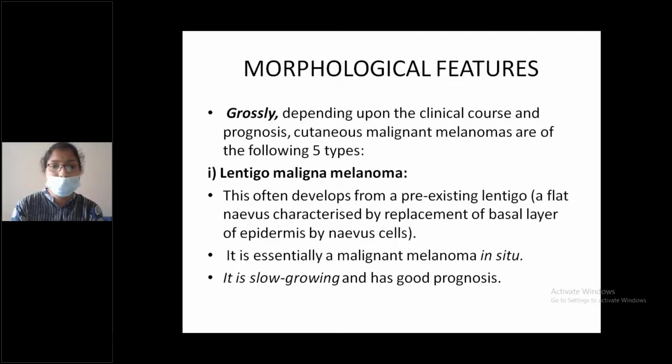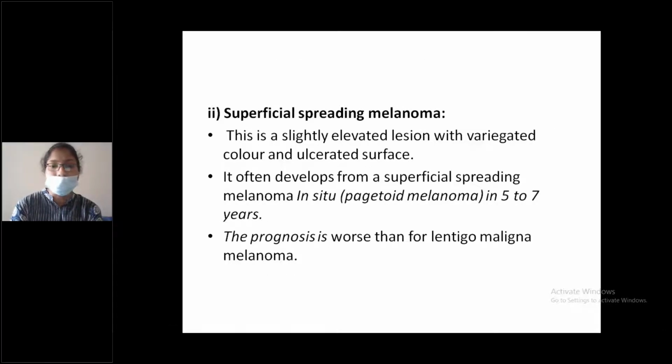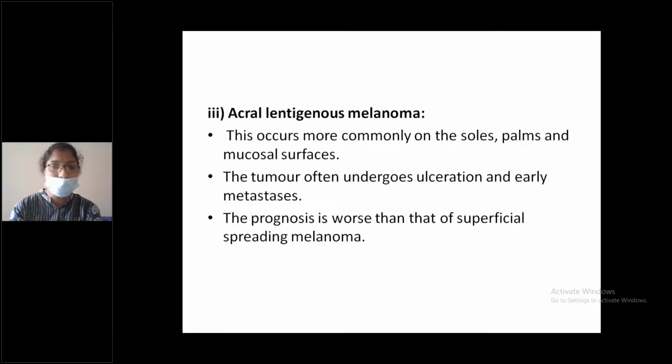And the second type is superficial spreading melanoma. This is a slightly elevated lesion with variegated color and ulcerated surface. It often develops from a superficial spreading melanoma in situ, that is vegetoid melanoma, over a period of 5 to 7 years. The prognosis is worse than for lentigo maligna melanoma. Third type, acral lentiginous melanoma. This occurs more commonly on the soles, palms, and mucosal surfaces. The tumor often undergoes ulceration and early metastasis. The prognosis is worse than that of superficial spreading melanoma.